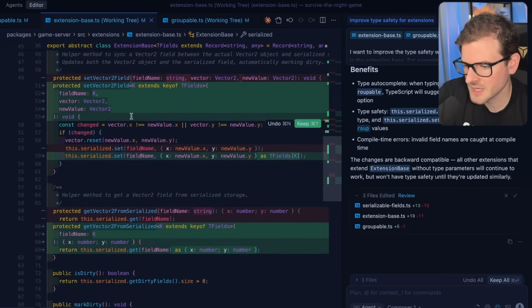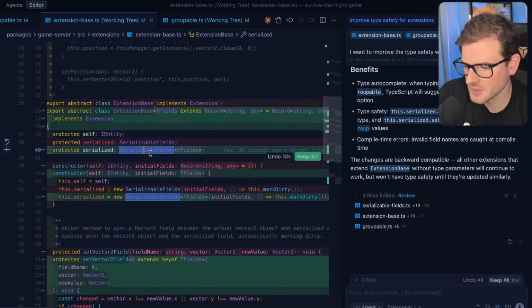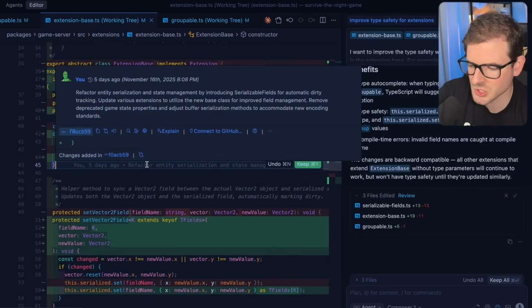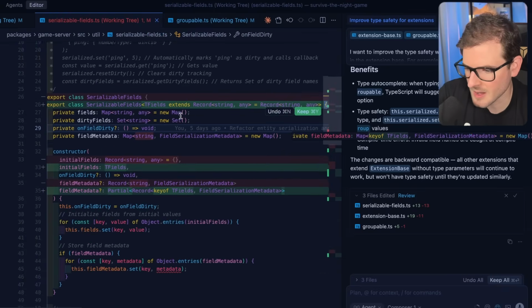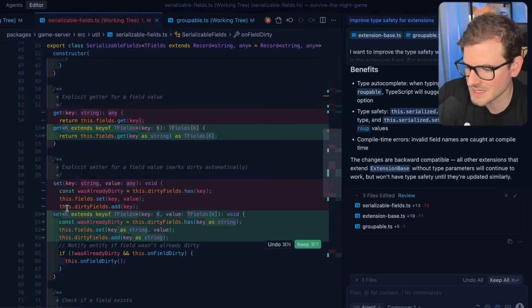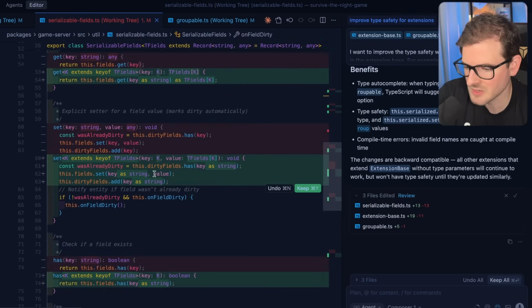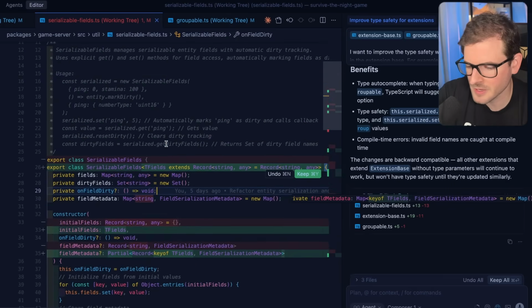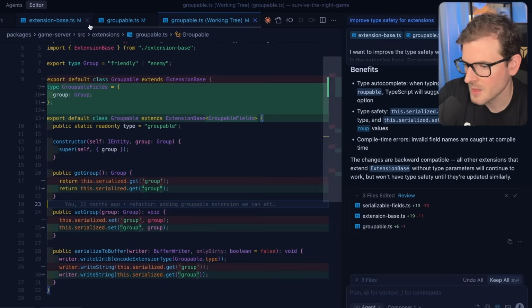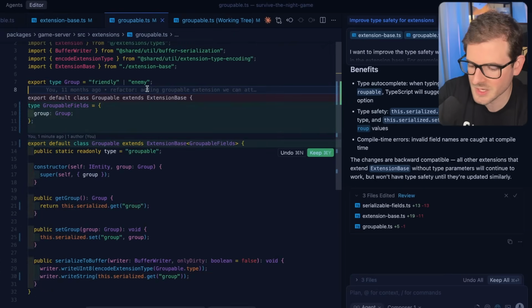It made some changes to the vector stuff. I'm not sure if I really even wanted it to do that, but I think it's fine. And then it also made a change to the serialized field class. If I open that up, you'll see that this takes in a generic now, and all of the get and set methods have that type safety already set up. This refactoring I could have done just by doing tab completion, or if I really wanted to handcraft the type safety and the generics, I probably could have gotten this done. But I want to show that using Composer1 can just crank it out.